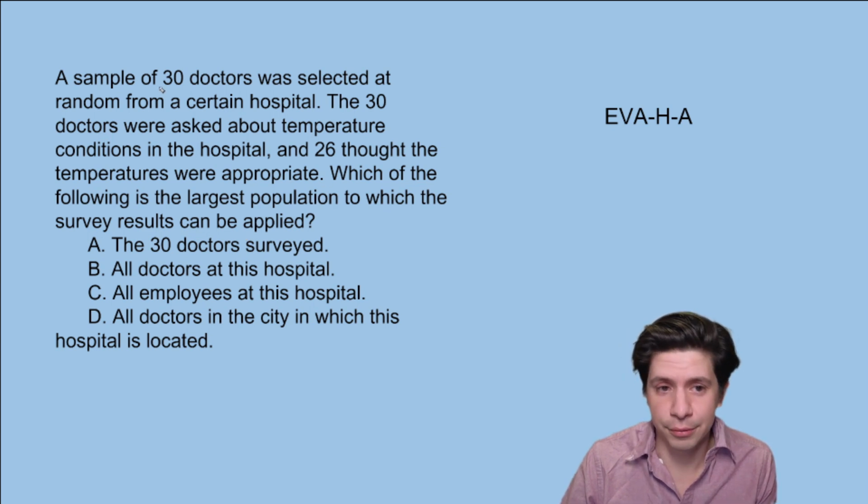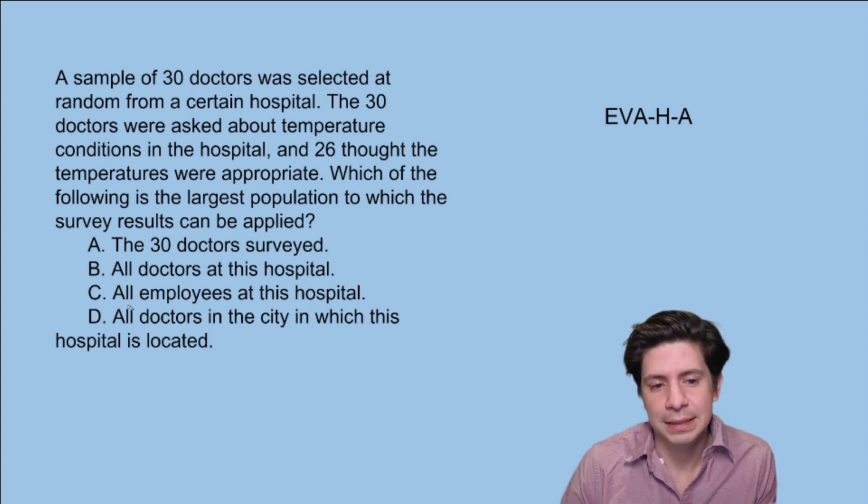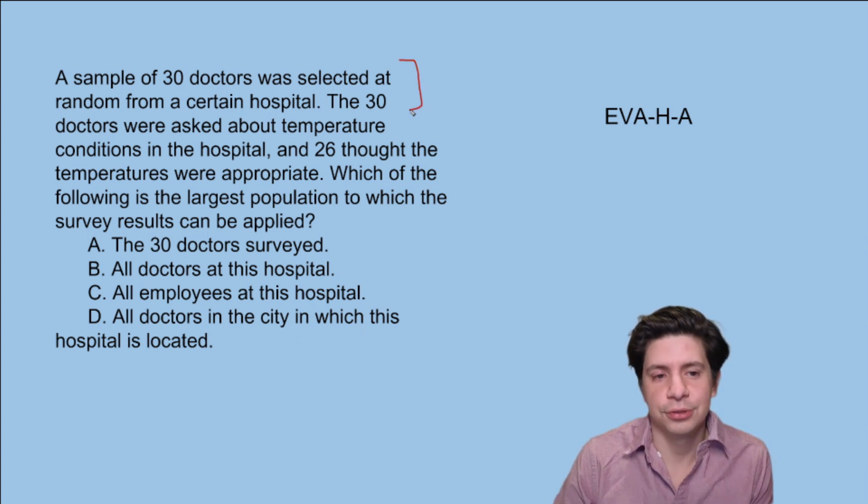Well, we could definitely know about them, right? But is that the largest population? Let's see. B, all doctors at this hospital. C, all employees at this hospital. And D, all doctors in the city in which this hospital is located. So it's 30 doctors at a certain hospital.